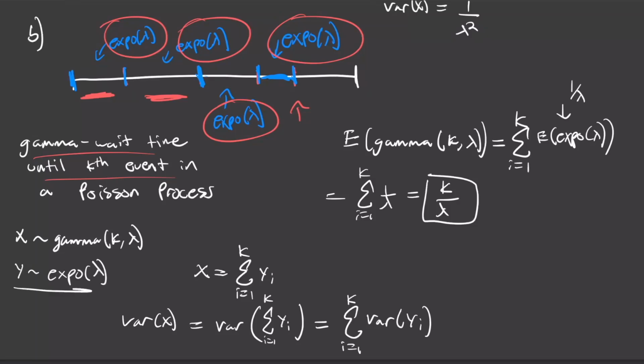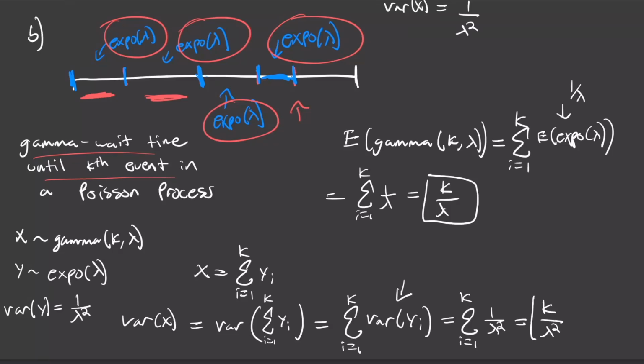Now, all of these y's are distributed as an exponential with rate parameter lambda. And we just showed in part A that the variance of an exponential with rate parameter lambda is 1 over lambda squared. So we can just plug that in right here. We're taking the sum from i equals 1 to k of 1 over lambda squared. This term is constant with respect to our iterator, so this is just equal to k divided by lambda squared.